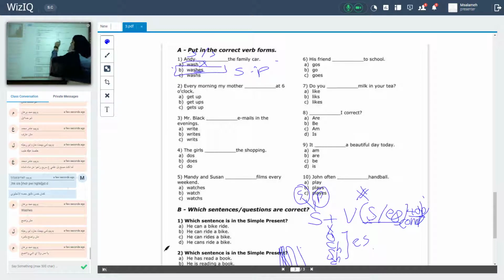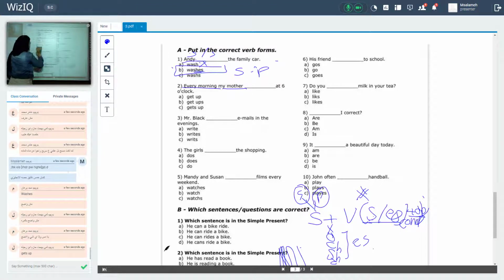Every morning, my mother. Here, actually, I have what? I have a keyword. Every morning. That means this sentence is in which tense? In the simple present tense. So, subject, my mother, one mother. So it's a singular subject. Singular subject, that means I should add what? S or ES. My verb.